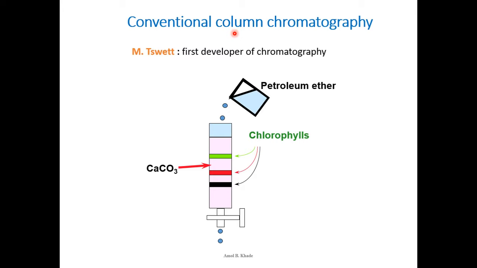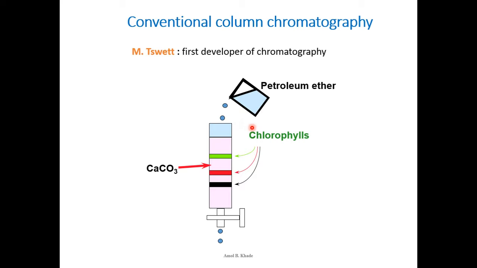Even nowadays in research labs we find the use of column chromatography for separation of compounds at a macro level. There are limitations for column chromatography. One of the major limitations is that micro levels of substances cannot be separated. If I have a compound to be separated below 0.5 gram or even less than 1 milligram, then column chromatography is not useful.